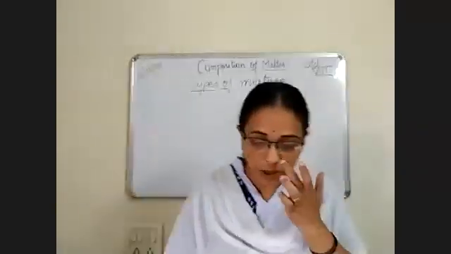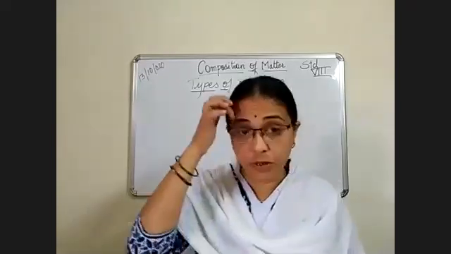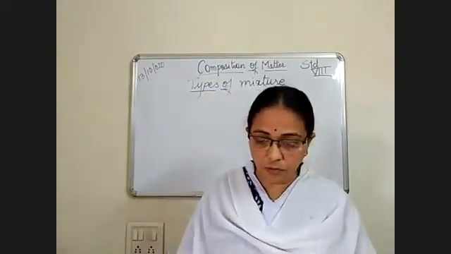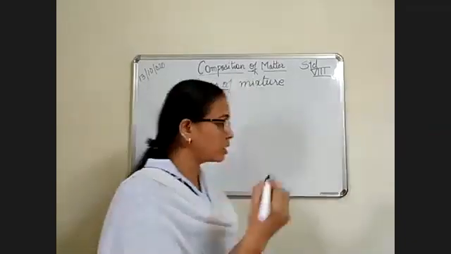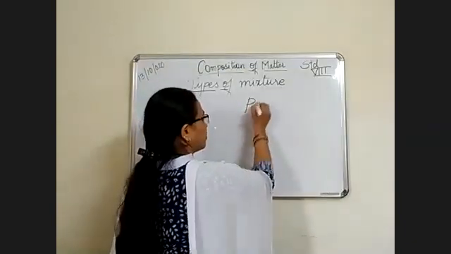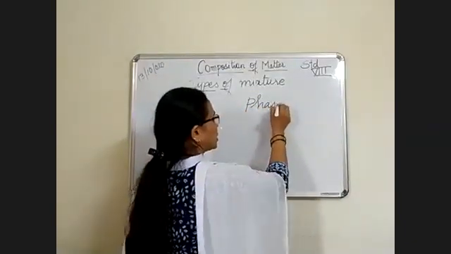We are going to study the types of mixtures. Before that, there are some things to be understood, that is phase. Phases.